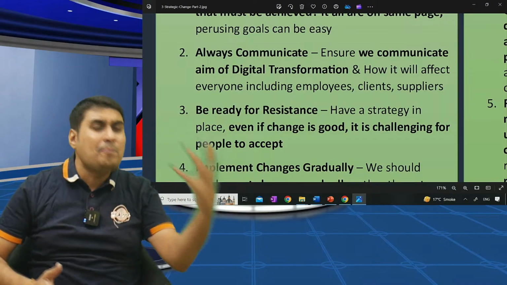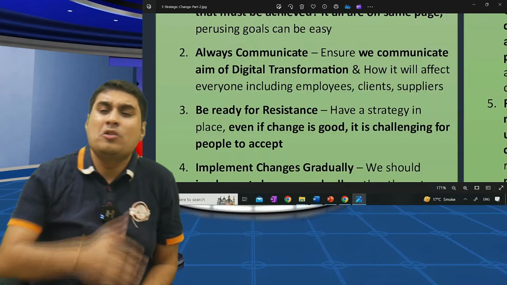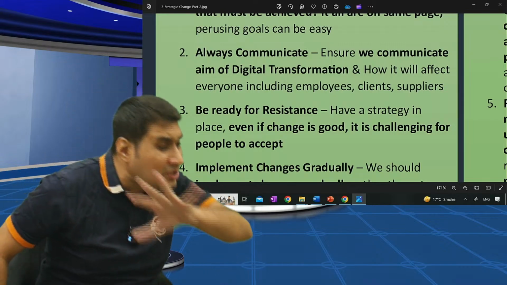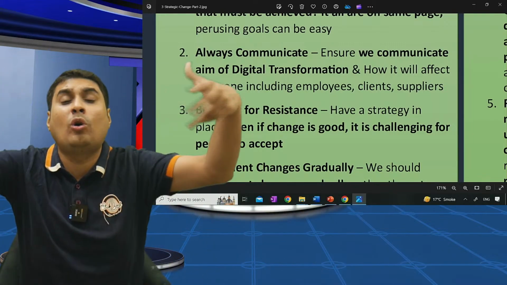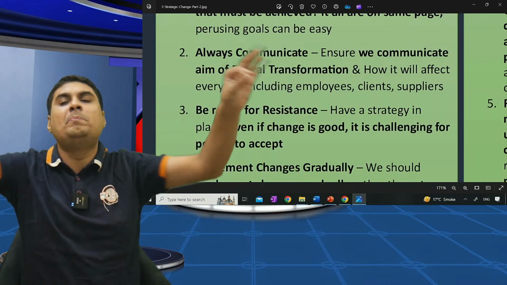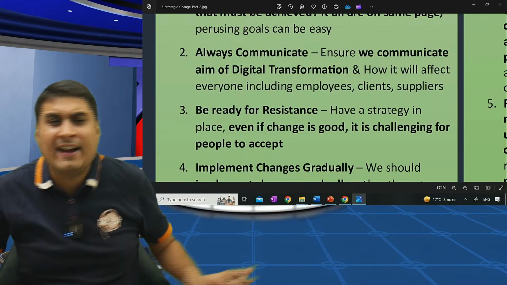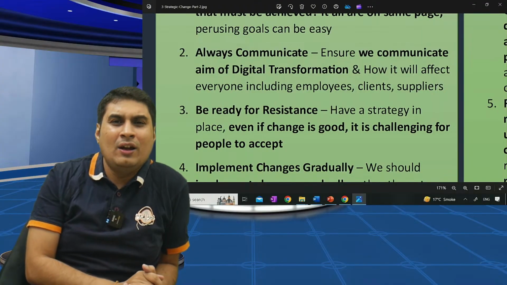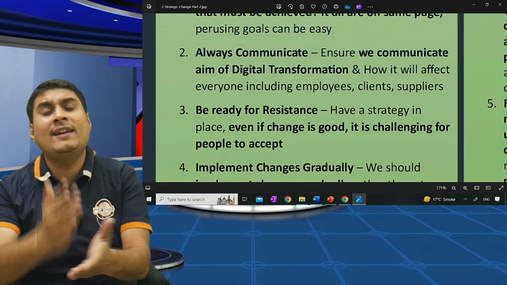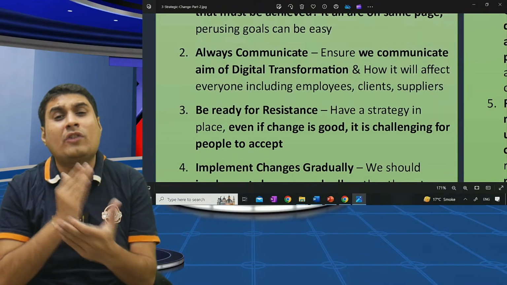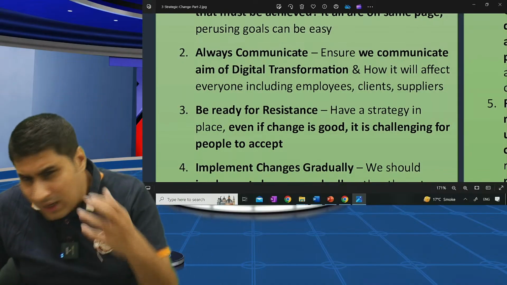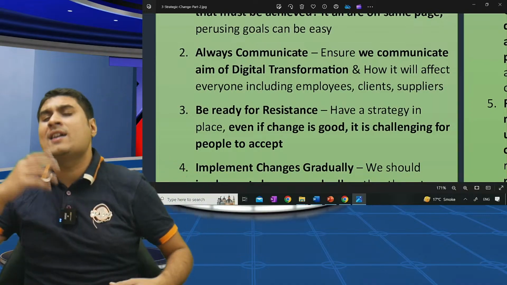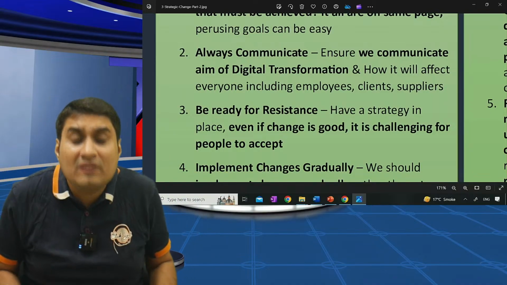How it will affect employee, supplier, customer. You have to tell everyone we are going to change the way business is done. Company is going through metamorphosis, means big change. We are bringing decadal change when Reliance brought change. We are changing from oil and refinery to a different age of company because things are changing. Always communicate to your employees, stakeholders, supplier, customer, how change will affect them.